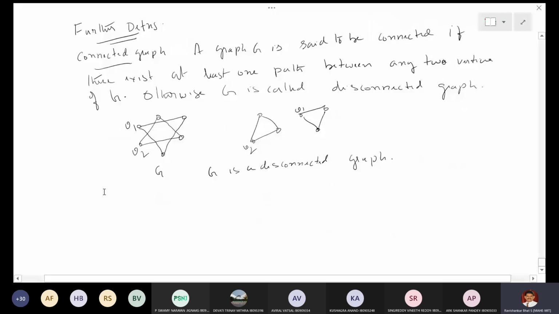Now I have to define what a subgraph is.